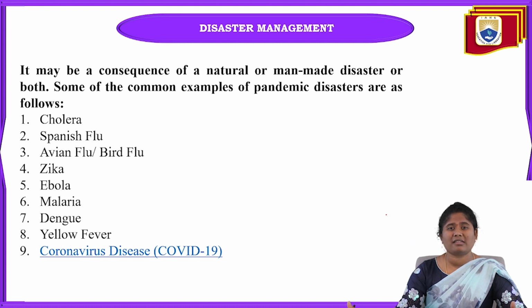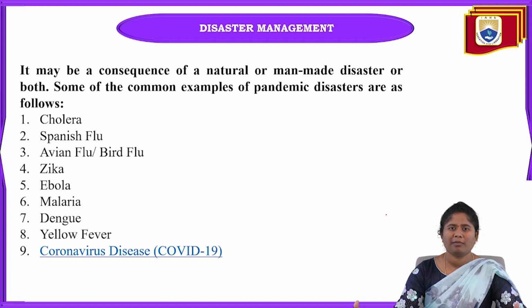Why? Because in the last few years only, we have seen pandemic disasters in the form of coronavirus. In the coronavirus case, we have lost so many human lives. This coronavirus didn't have any medicine at that time, but now we can take booster doses.